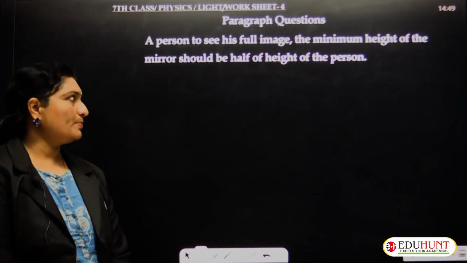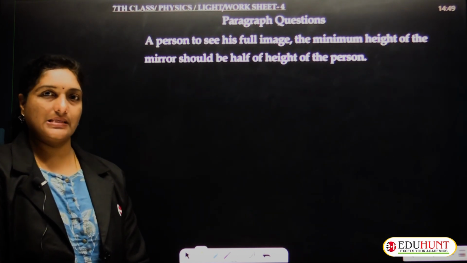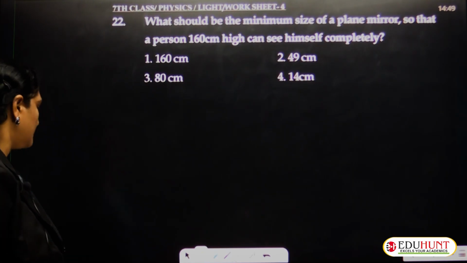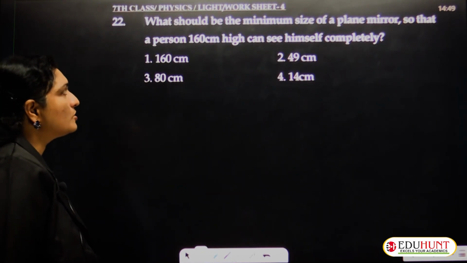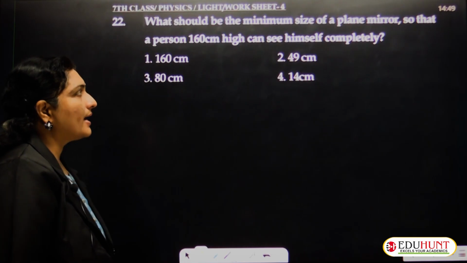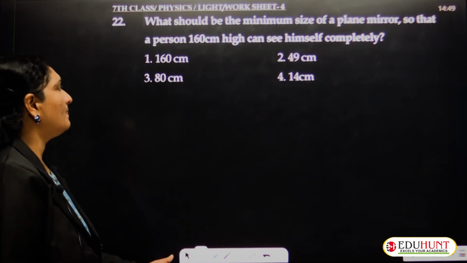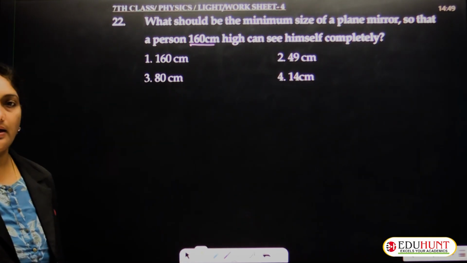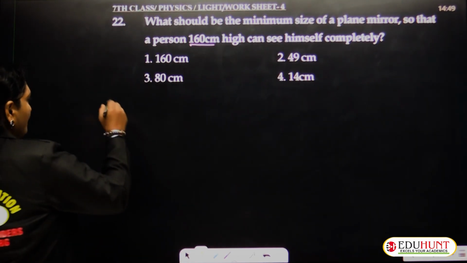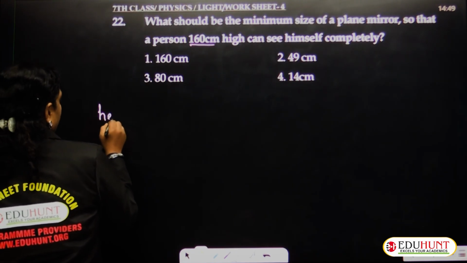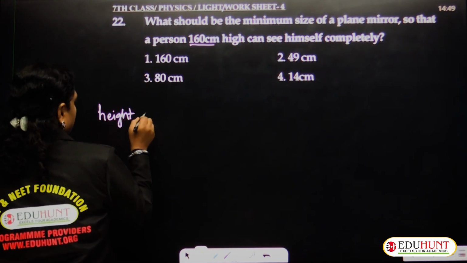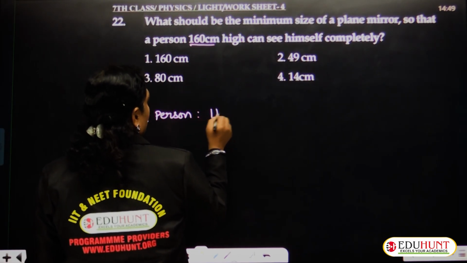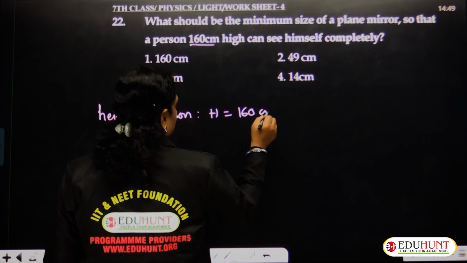Based on this statement, a few questions are asked. 22nd: what should be the minimum size of a plane mirror so that a person of 160 centimeter height can see himself completely? The height of the person is given as h equals 160 centimeters.